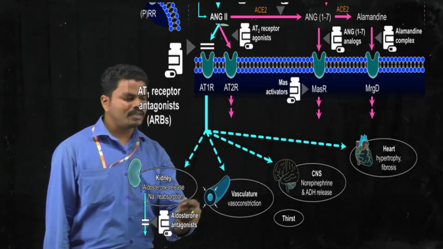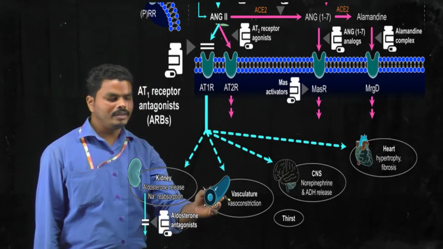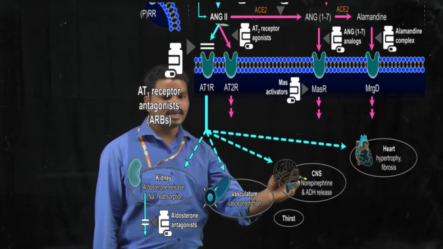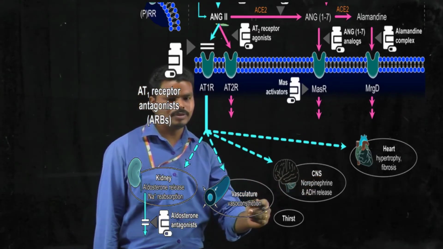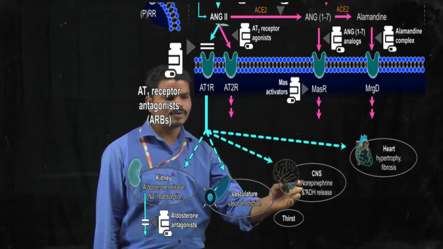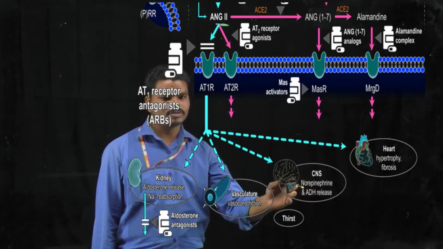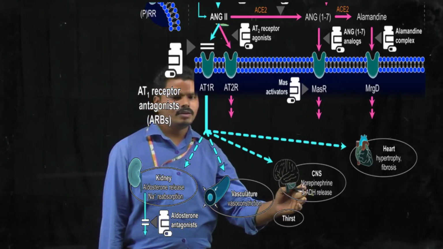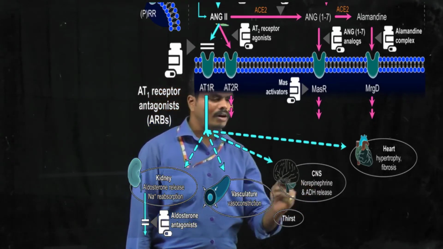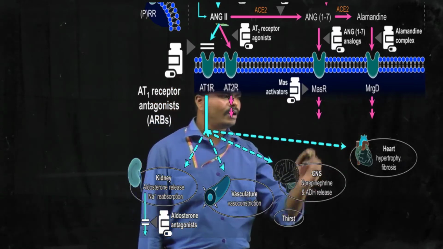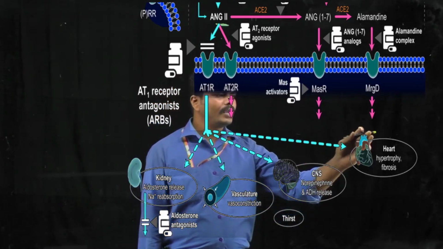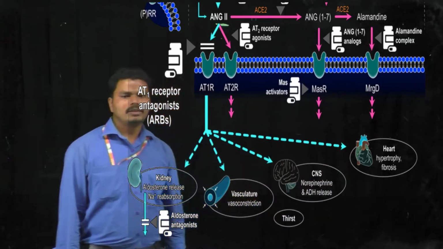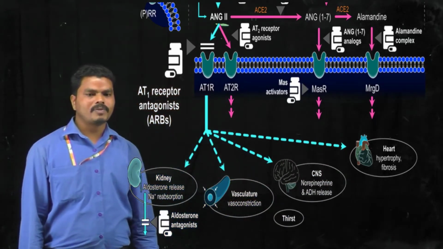In the vasculature, they inhibit vasoconstriction, and in the CNS they inhibit the release of neurotransmitters like norepinephrine and epinephrine, and reduce the release of antidiuretic hormone. In the heart, they prevent cardiac hypertrophy and fibrosis. So these are the actions of angiotensin receptor antagonists.